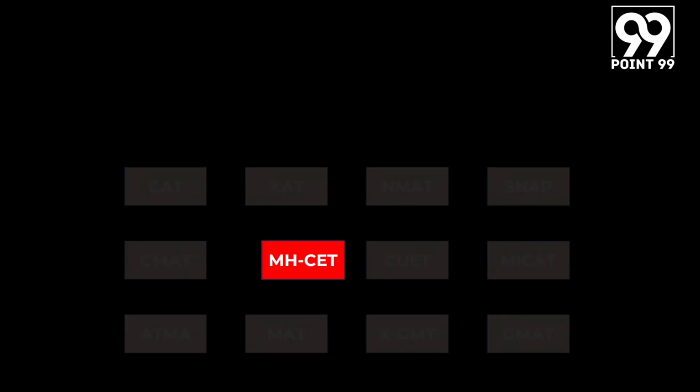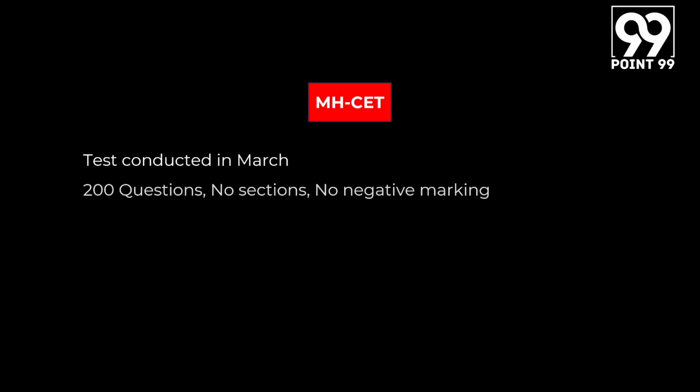Now, coming to the next test, this is the Maharashtra MBA MMS CET, commonly known as the MH CET. Now, this test is conducted in the month of March. There are 200 questions as a part of this test. There are no sections that are present, and there is no negative marking.